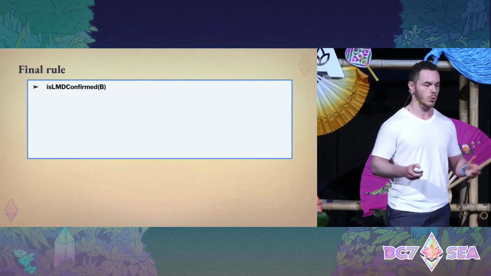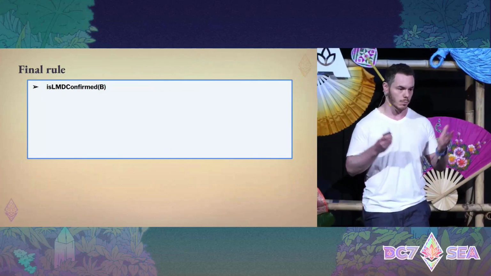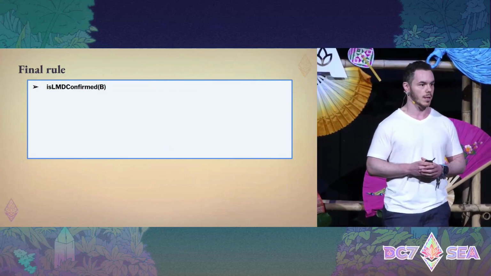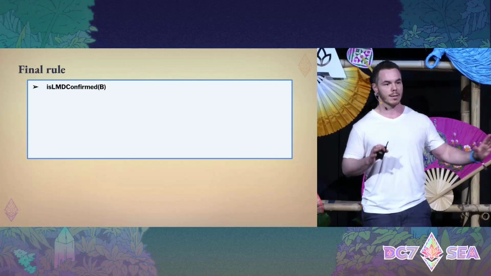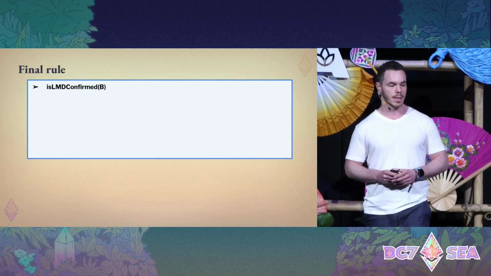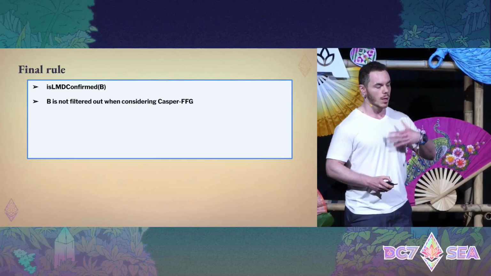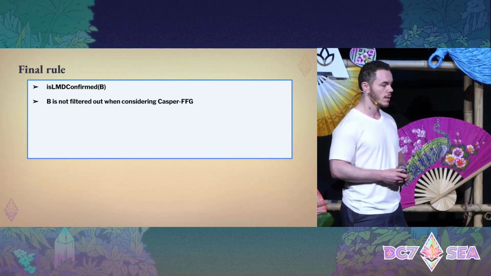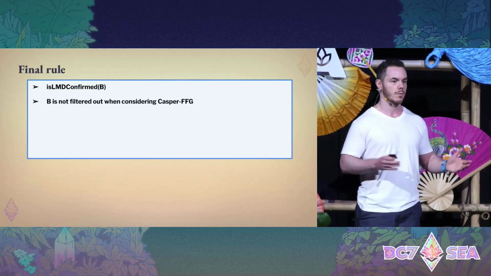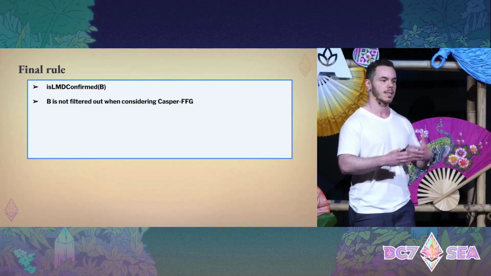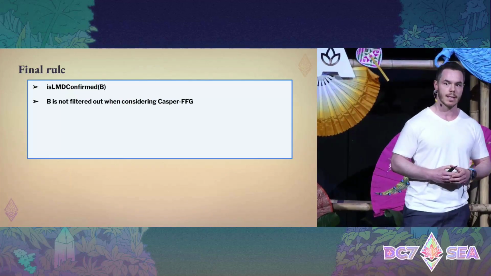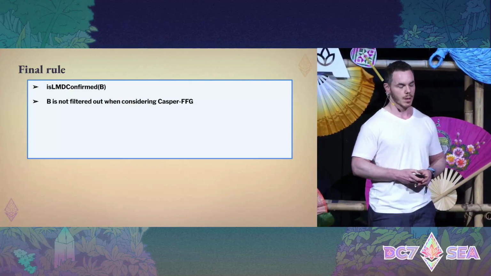So to ensure that some block B is canonical forever, we apply the rule that we saw before for LMD Ghost, and then we need to work out a series of conditions that ensure that B will never be filtered out by the effect of integrating LMD Ghost with Gasper.